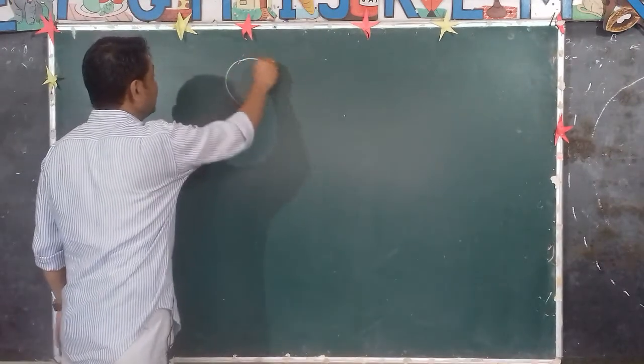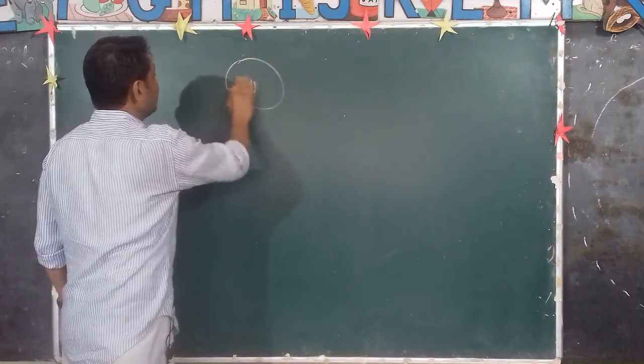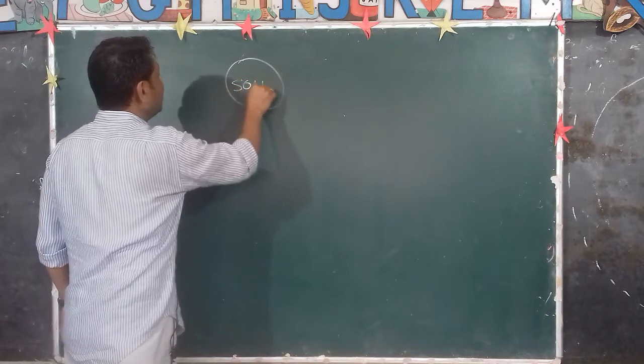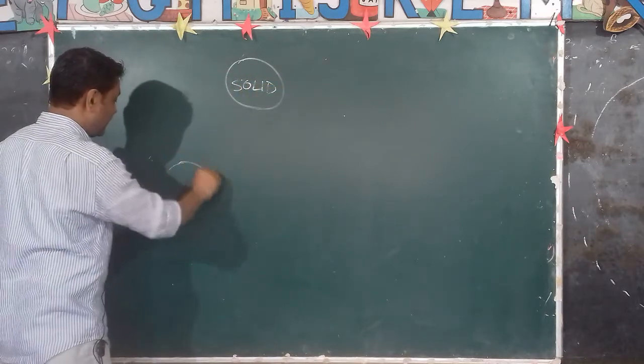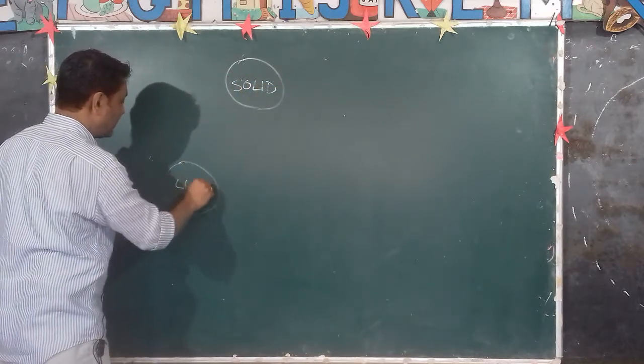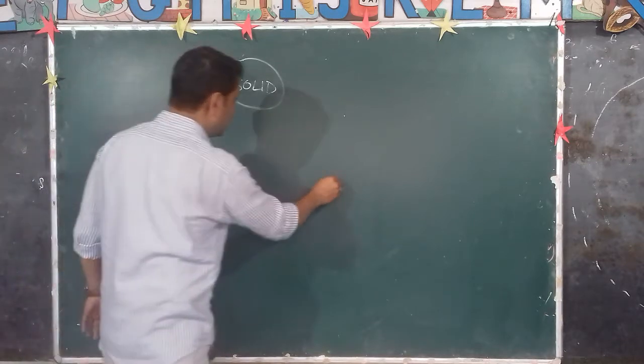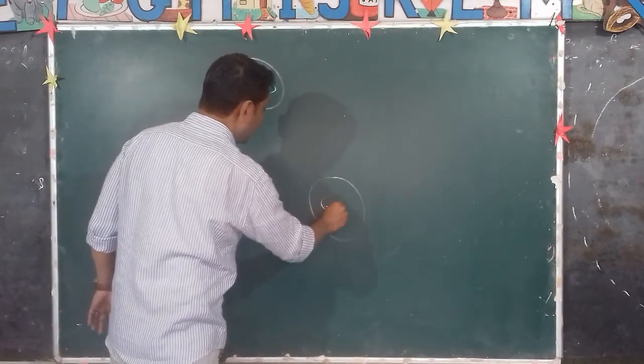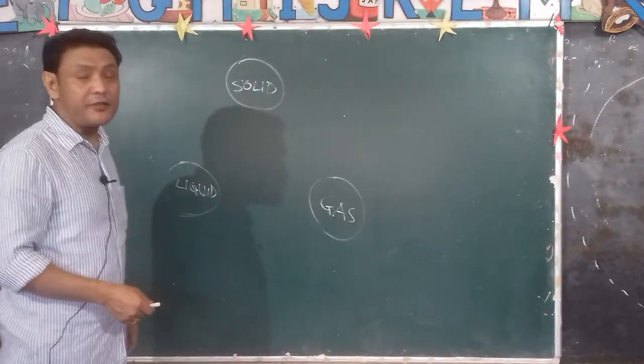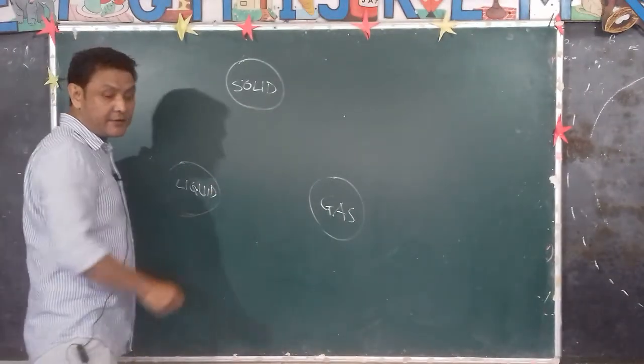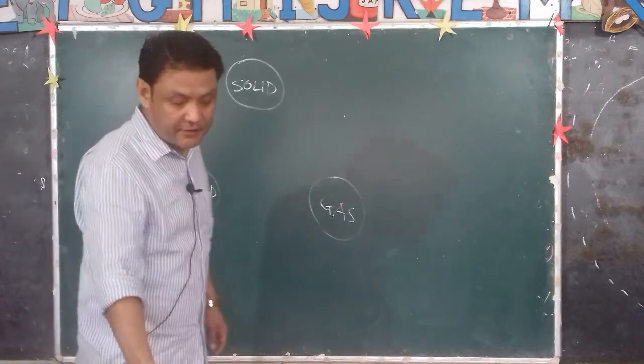So there is interchange. The interchange of the state of matter is known as change of state of matter.